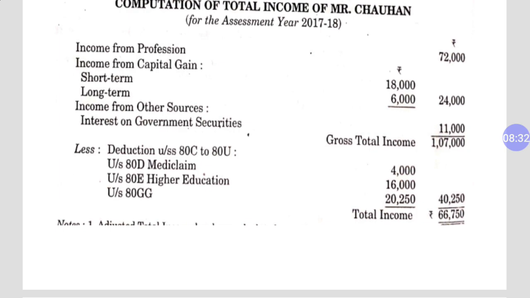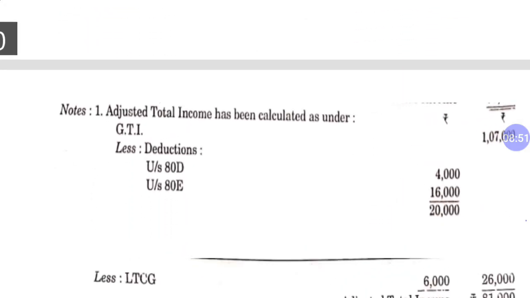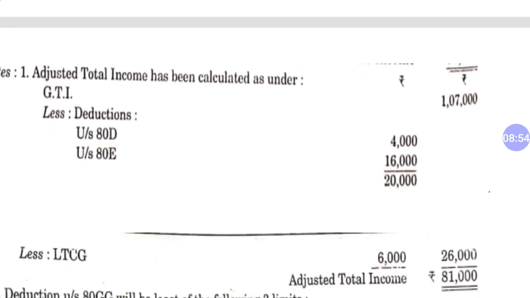Now let's check what we mean by adjusted total income in this question. Adjusted total income is gross total income minus deduction under section 80D and 80E. We are not considering 80GG right now. So 1,07,000 minus 4,000 minus 16,000, and LTCG also. That's very important. LTCG is given in the question, it is 6,000. So total amount for deduction is 26,000 out of 1,07,000. So adjusted total income is 81,000.